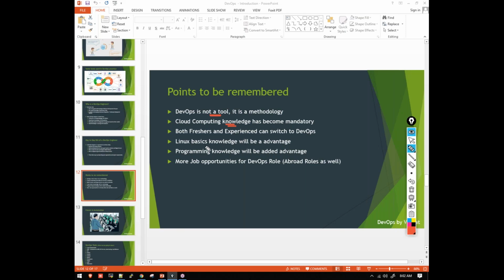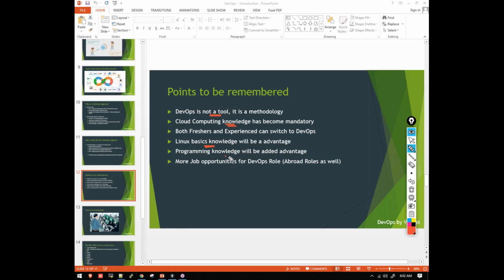Okay, so Linux fundamentals, basic knowledge of Linux is an advantage. If you know the commands and all, fine, it will be a very added advantage. If you don't know, don't worry, because I'm going to teach you from scratch. From the starting level I'm going to teach you what exactly Linux is, what the commands are, and how to use those commands.